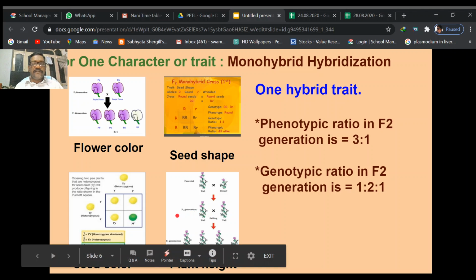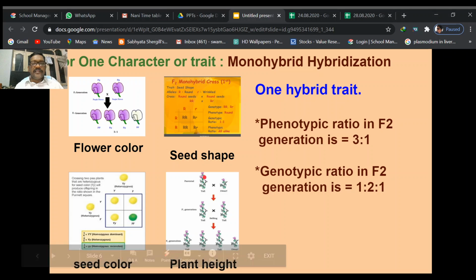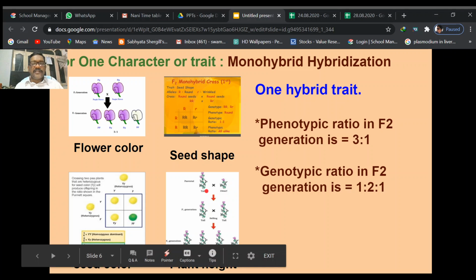In this F1 generation, he pollinated selfly, it means self-pollinated. For example, this is denoted in the checkerboard. This is a tall plant containing capital T and capital T. This is small t and small t. During the gametes formation, what happens?